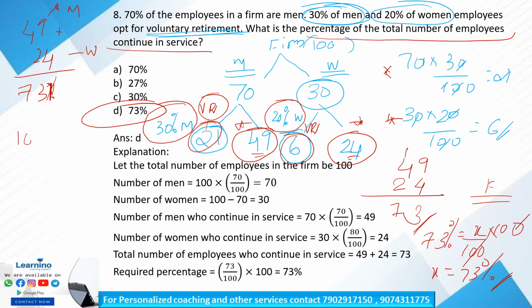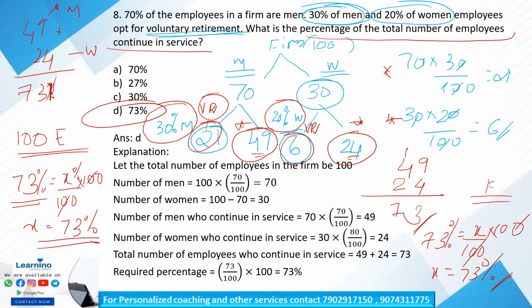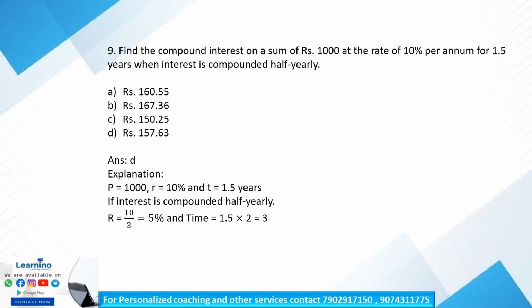So we considered 100 employees. Okay. So 73 is what percentage? Means 73 is equal to what percentage? Okay, x by 100 into 100. x percentage by 100 into 100 is 73. So the value of x is equal to 73 percentage. Okay, so option D is the answer and this is the explanation. Clear? So next question, question number 9.